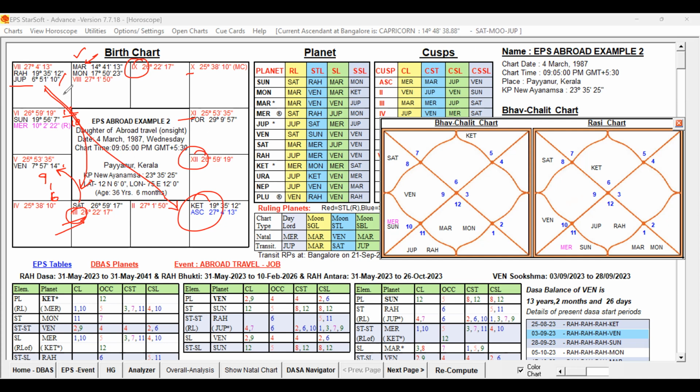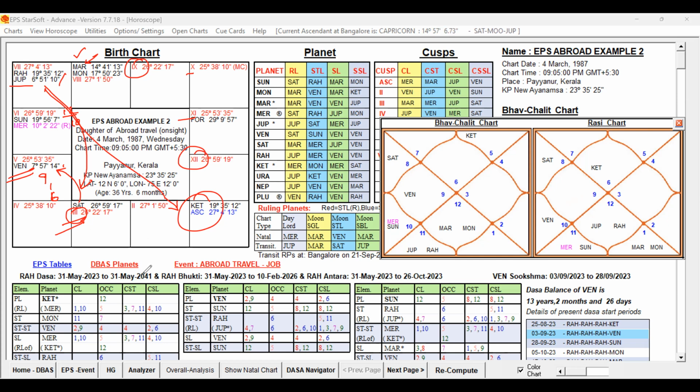But Jupiter is aspecting Saturn, the sixth lord, and also aspecting the third house. And that Jupiter, representing Rahu, is passing its significations to Saturn. So Rahu's connection to Saturn is indirectly present, but not directly. But that is fine. That Saturn is aspecting Venus. So indirectly, Venus, the ninth lord, is getting the influence of Rahu and Jupiter by way of indirect support only.